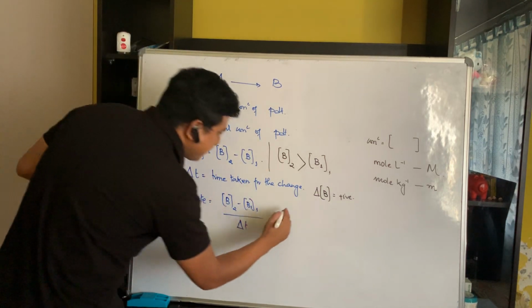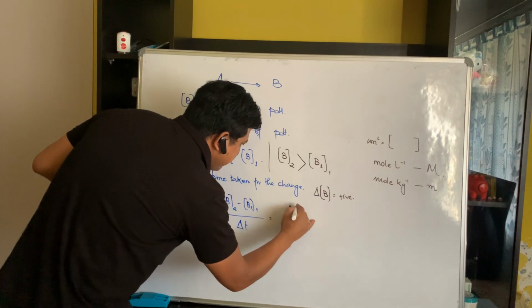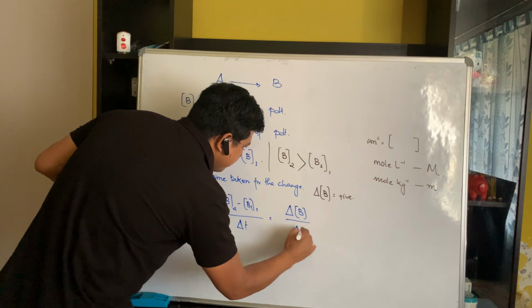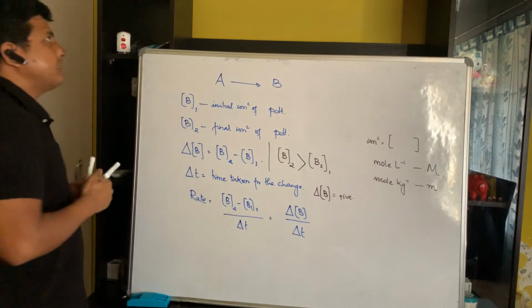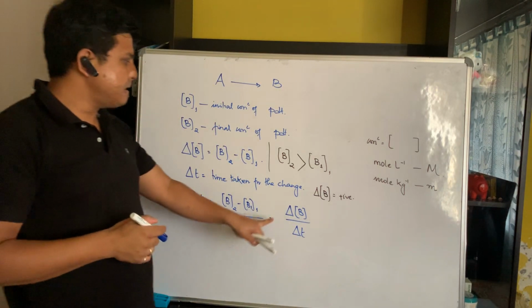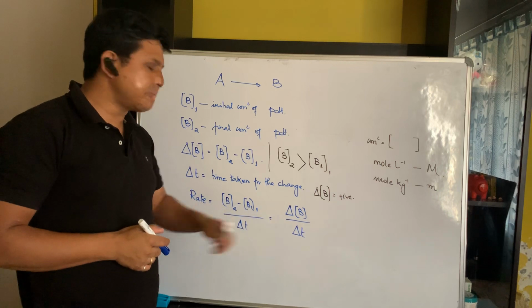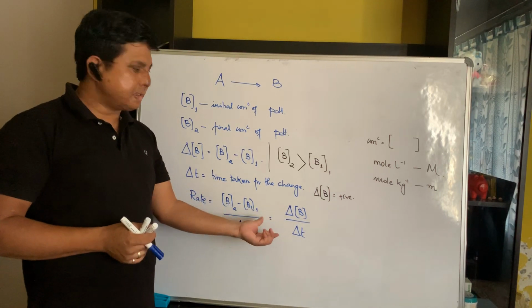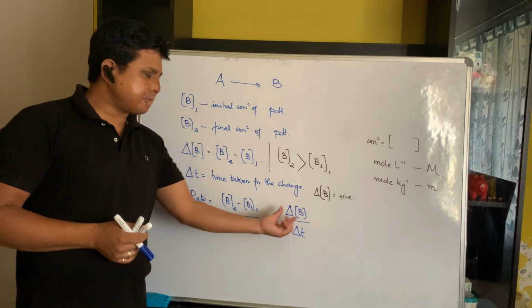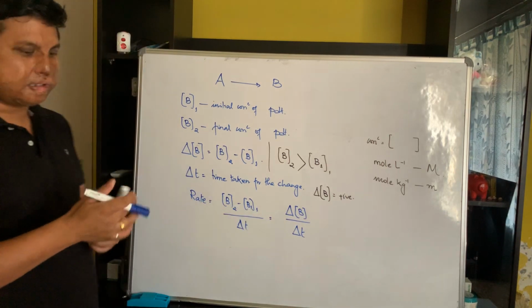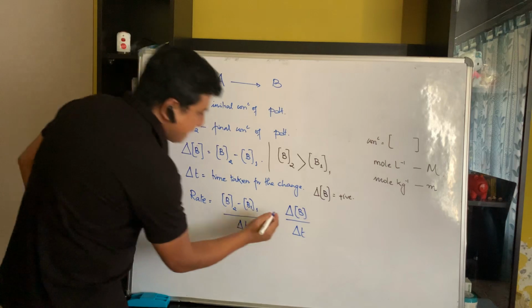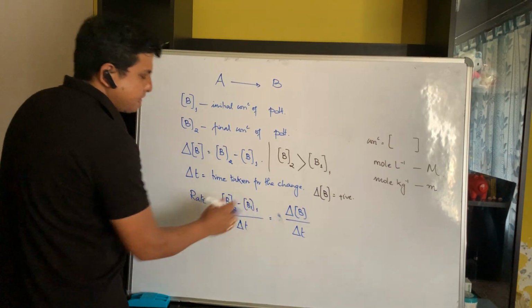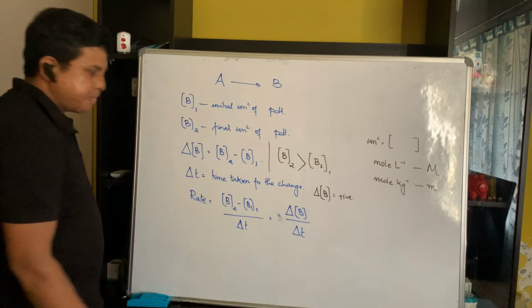So here I can write down delta B by delta T. The sign of delta B is positive. So do you think I need to place a negative sign? No, because delta B is itself a positive quantity. So I don't need to place any negative sign. Either you can place a positive sign or keep it as it is. It's understood we have a positive sign.